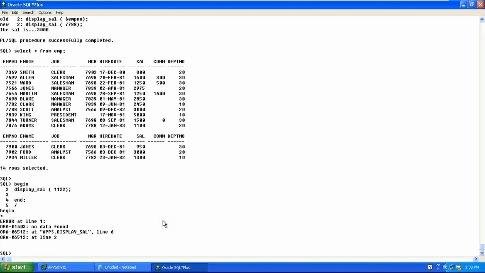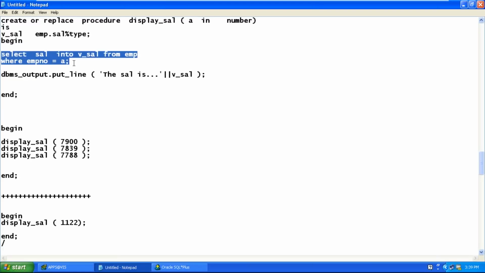Read the message. No data found. What is no data found? Are you getting a confirmation message like PL/SQL procedure successfully completed? No, the program has been terminated abnormally. Why? Because when a select statement does not return any row, control enters the exception. What exception is raised? No data found exception.